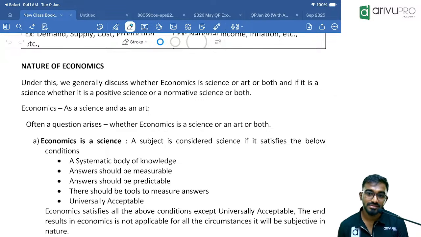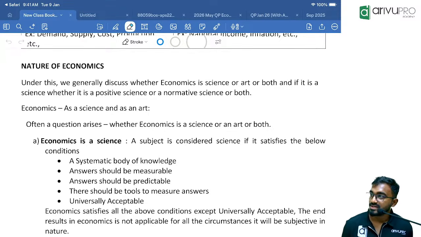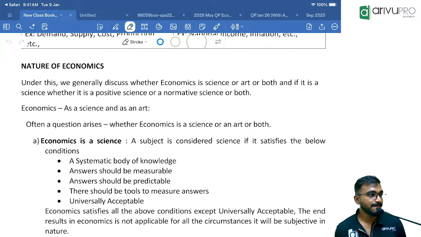It is both assumptions and realistic facts. Simple answer, one line, sir. Anyone else? Art depends upon person to person. The online student says it establishes a cause and effect relationship. It involves practical application. That's the reason it is called science. Okay. Art varies from person to person.